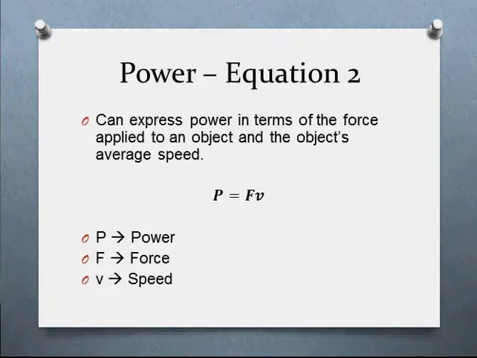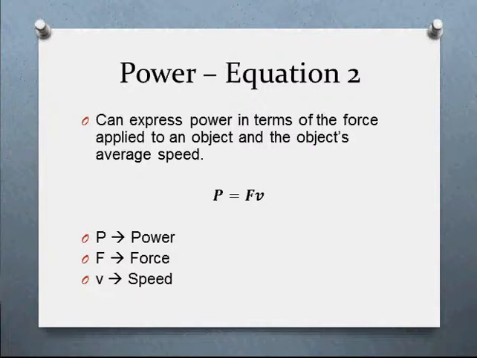The second version of our power equation is this right here. The power done is the force applied on an object and the object's average speed. So P equals F times V. P is power, F is force, V is our speed. It's nice and quick if we know the force applied and the speed of the object. We'll use this occasionally, but for the most part it's going to be equation 1. But you do want to know both of them so you have that basis for problem solving. And we'll do the problem solving in class as always.